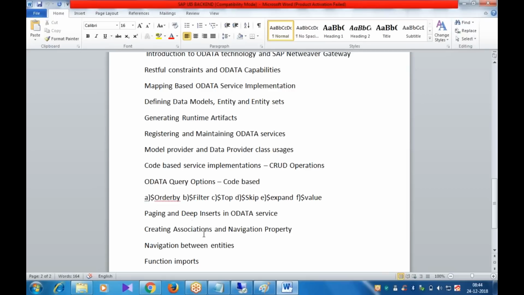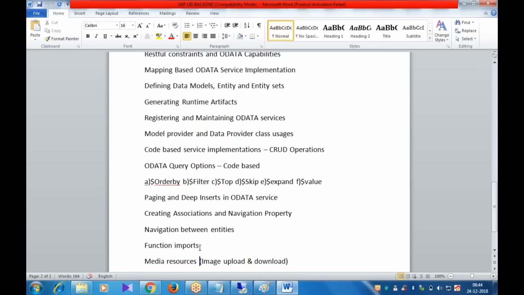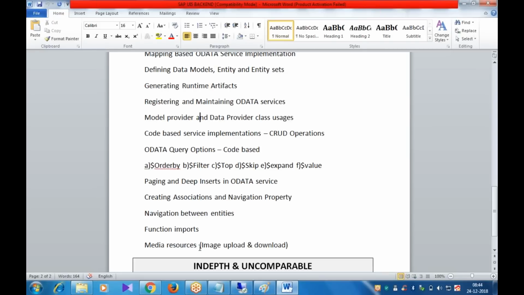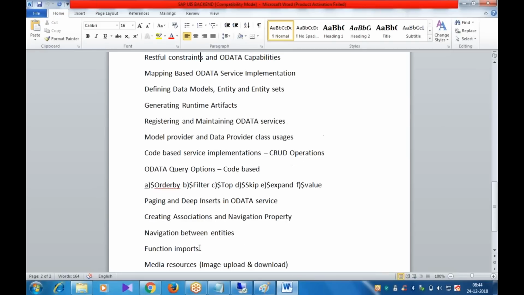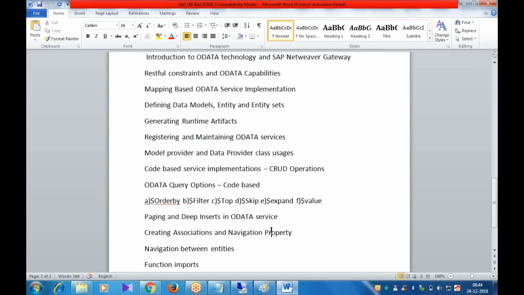Deep insert, not yet. Navigation properties, navigation we have discussed. Function input. Media resource, image upload and download, done. The major topic left over is navigation between entities: how to get the data from multiple tables. That is part of navigation property.